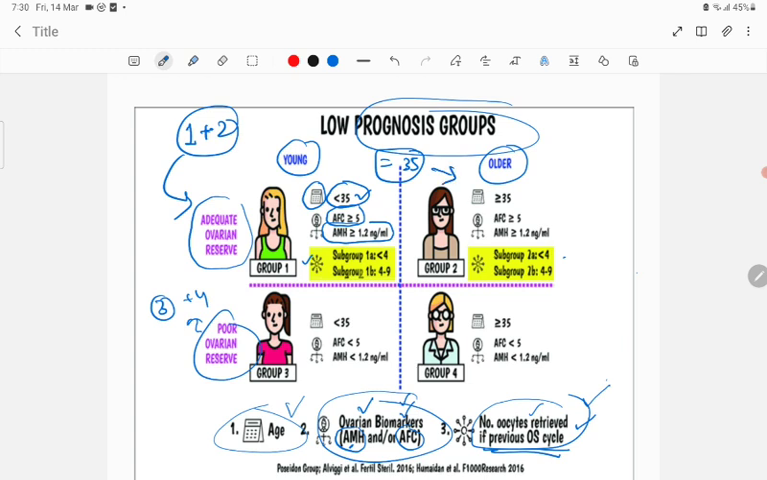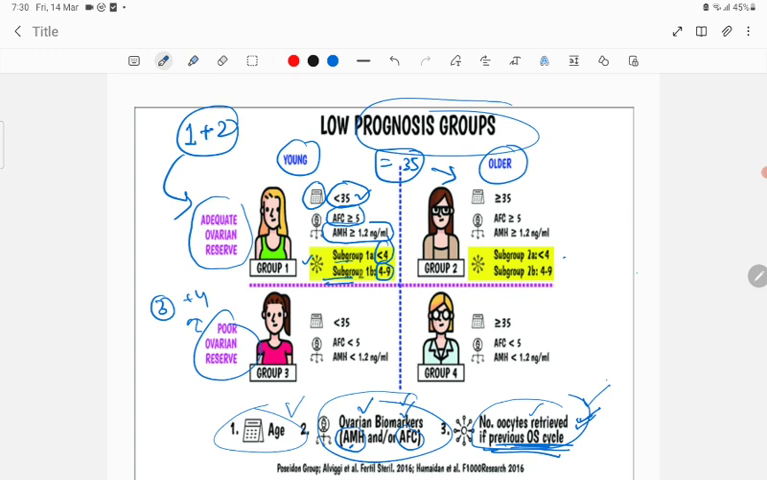Again, they have subgroups based on the number of oocytes retrieved in the previous ovarian stimulated cycle. If fewer than 4 oocytes were retrieved, it is subgroup 1A. If 4 to 9 oocytes were retrieved, it is subgroup 1B.